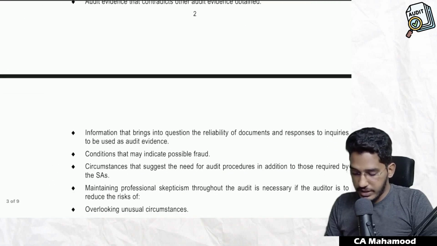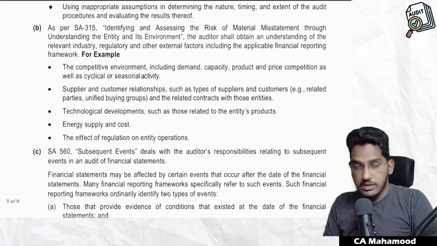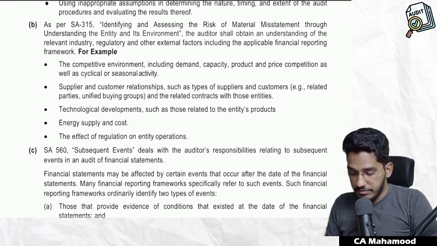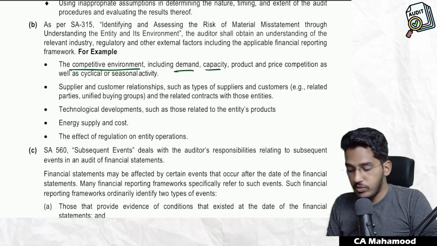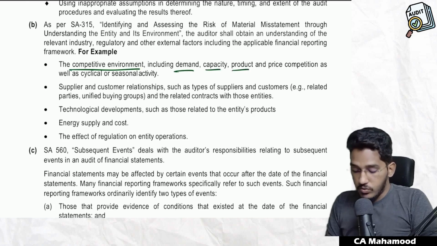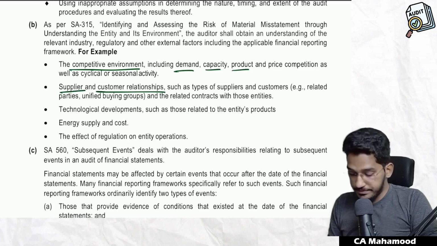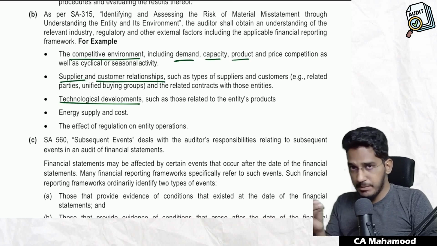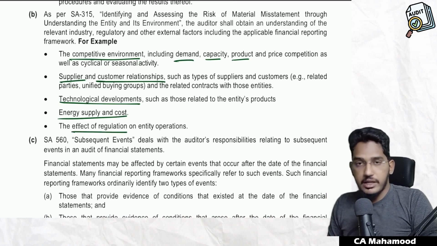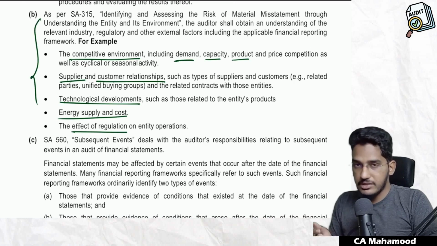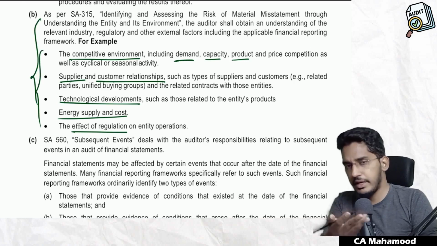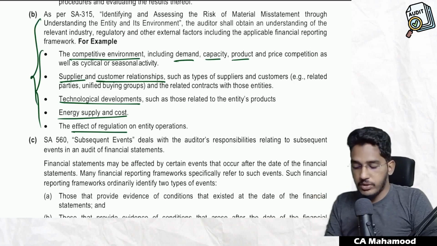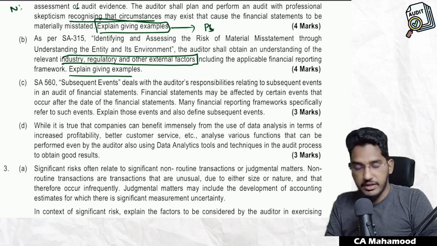If I give you examples, what things will you try to understand regarding the regulatory environment or external factors? In what competitive environment is your client operating? What is its demand? What is its capacity? What is its product? Who are the key suppliers? Who are the key customers? Technological developments: what is the impact of technology on your client company? What is the energy supply and cost? The effect of laws and regulations. These are a few examples which you will try to understand. This is not a new question. You will find it in our material in the Audit Strategy, Planning and Program chapter, Understanding of Entity.